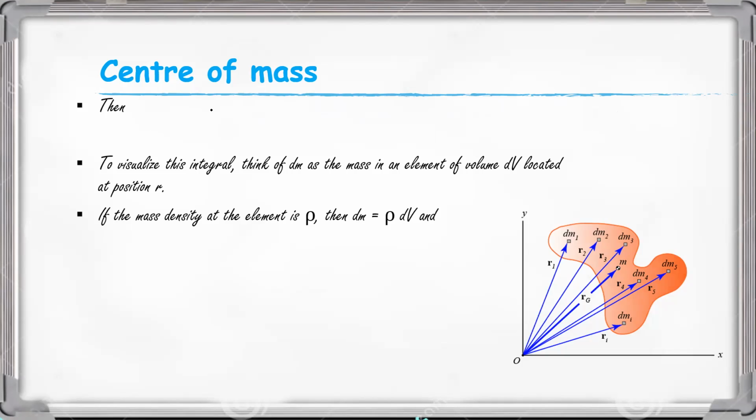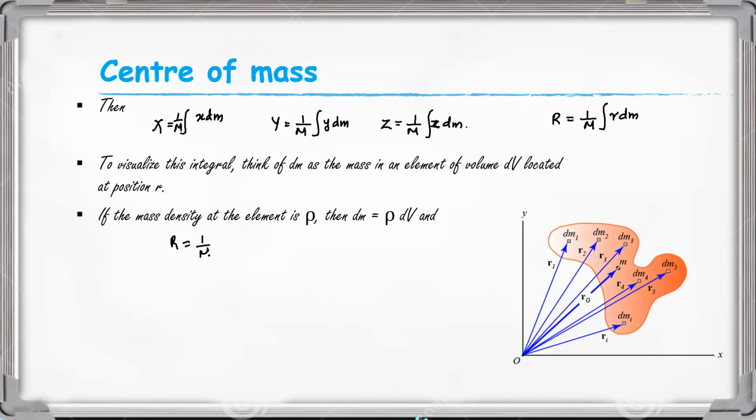So we can write r is equal to 1 by m integral r, in place of dm, we express it by rho dv.